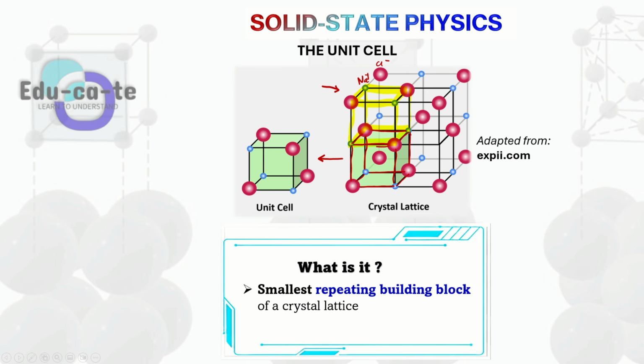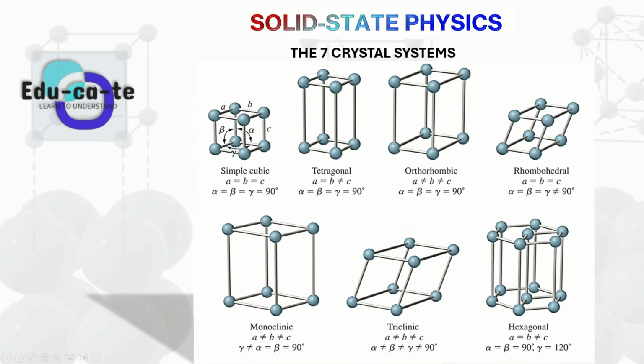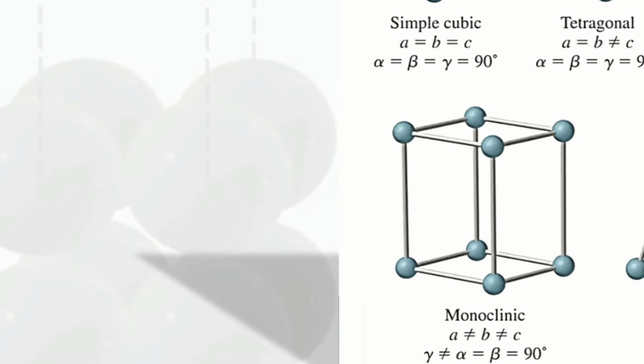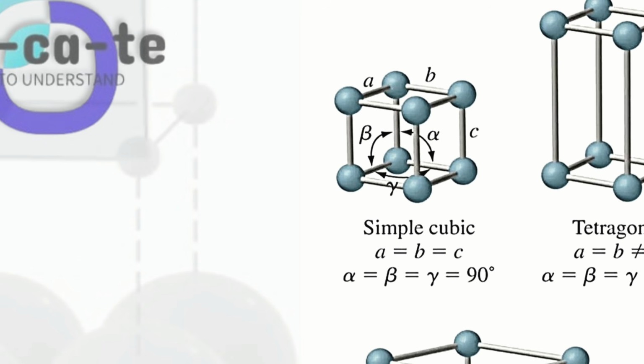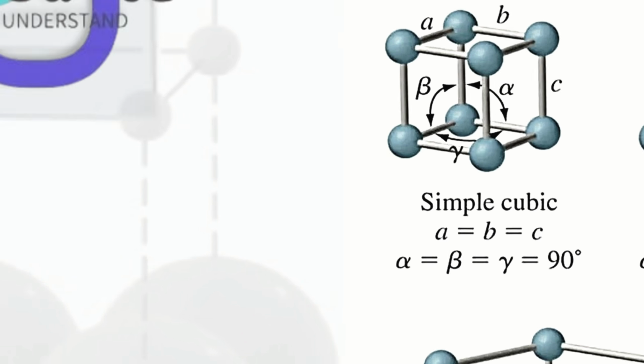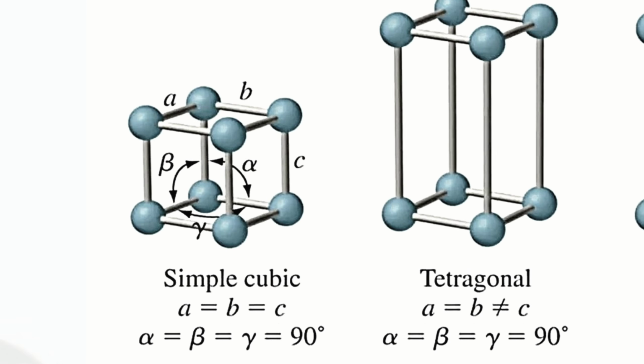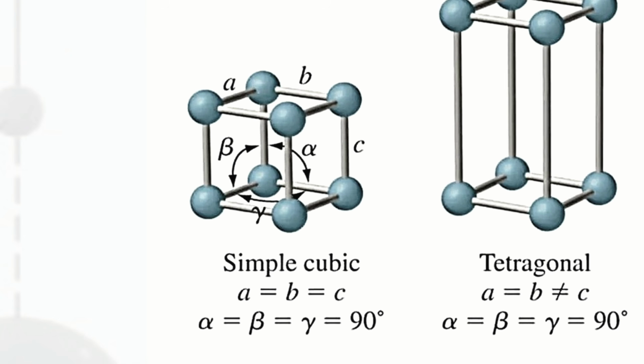So we need to look at the different crystal systems by looking at their unit cell and trying to establish the shape of the lattice. The first one that we made an example of is the simple cubic, the simple cubic lattice system. You can see that it has a cube-like shape. But to prove that mathematically, we need to know that for a cube, we need to have equal distances.